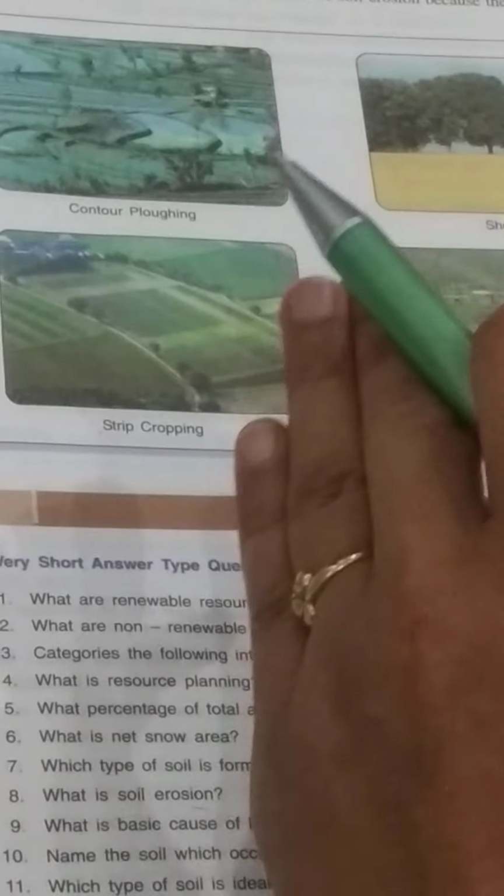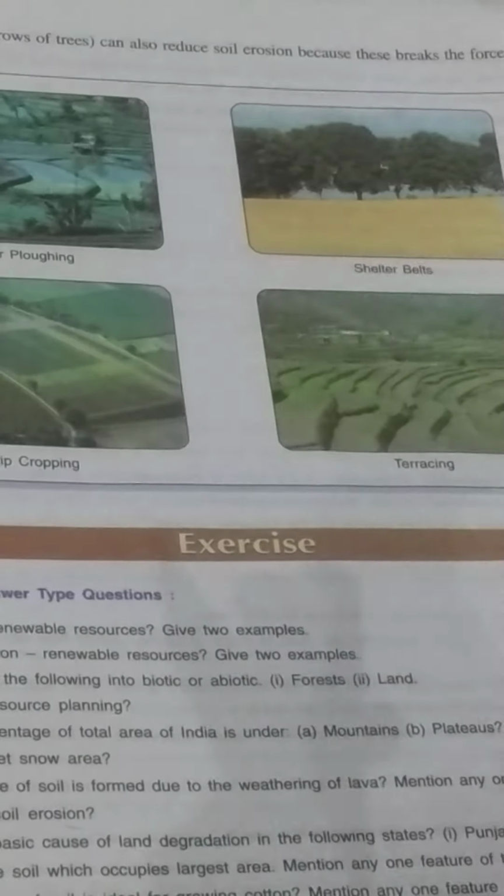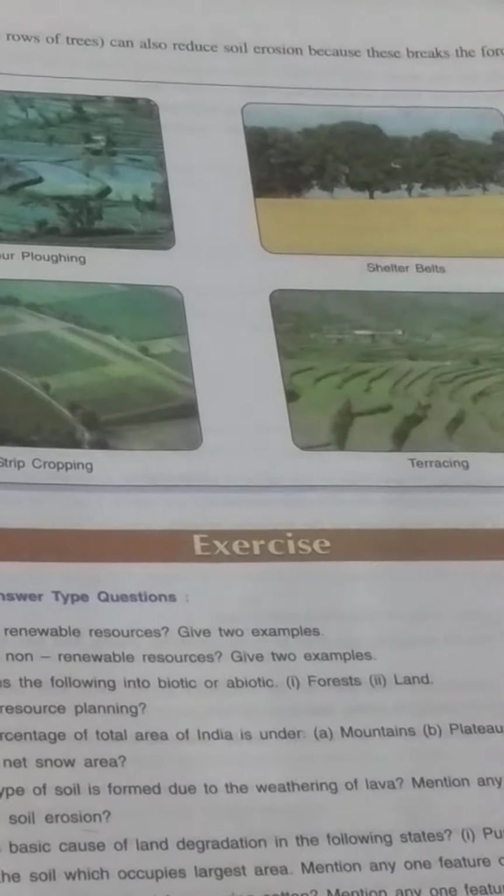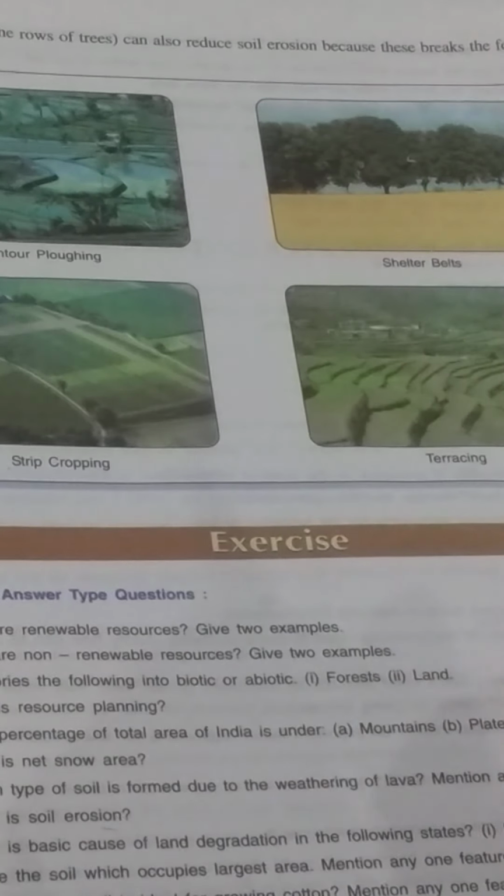Next, the causes as human causes. Deforestation, overgrazing and faulty methods of agriculture are human actions which add to the natural factors causing soil erosion. How can we save our land area? So first, contour plowing and terrace farming in the hilly areas, like in this type. What is contour plowing?